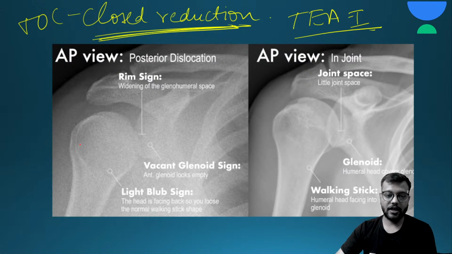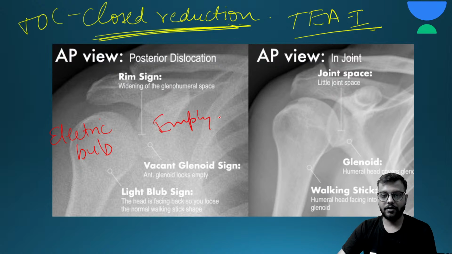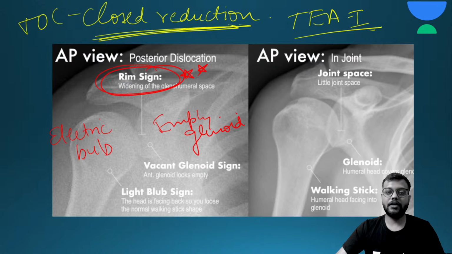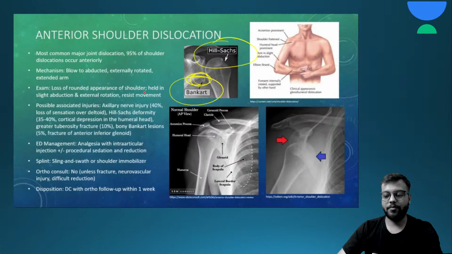In posterior dislocation you will have special signs. First is your electric bulb sign. Okay, this is your electric bulb sign. Here you have the empty glenoid or vacant glenoid sign, and there is widening of the glenohumeral space called the rim sign. Okay, it is seen typically in posterior dislocation.